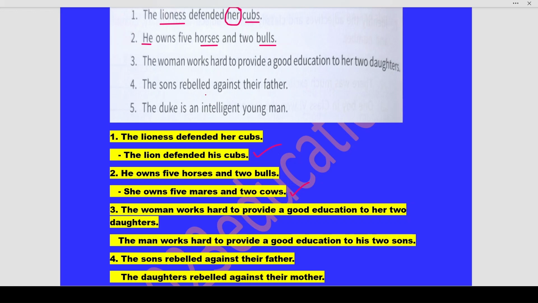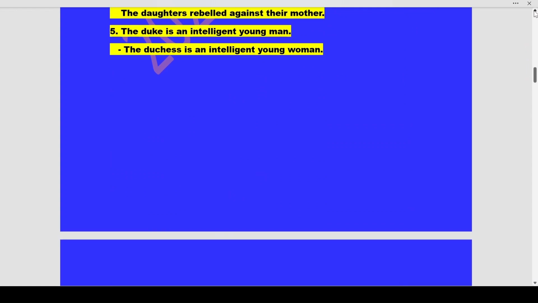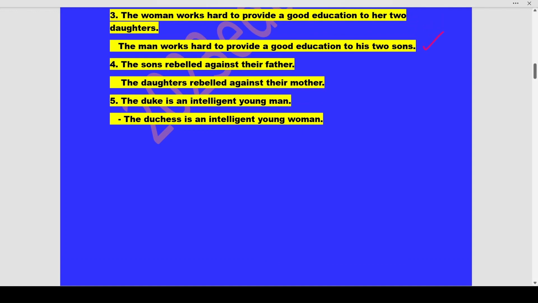Next, third: the woman works hard to provide a good education to her 2 daughters. The woman becomes man and to her 2 daughters becomes to his 2 sons. The man works hard to provide a good education to his 2 sons. Next, the sons rebelled against their father. That means over here we have to change sons to daughters,